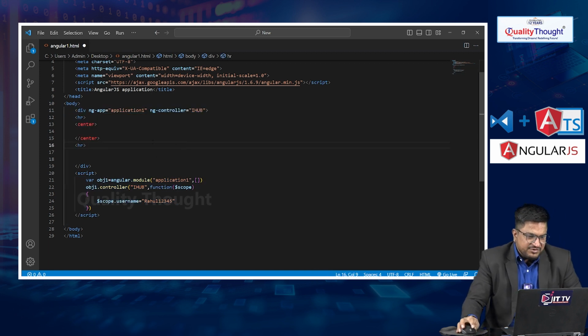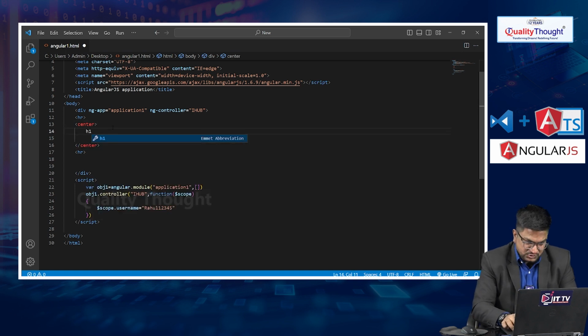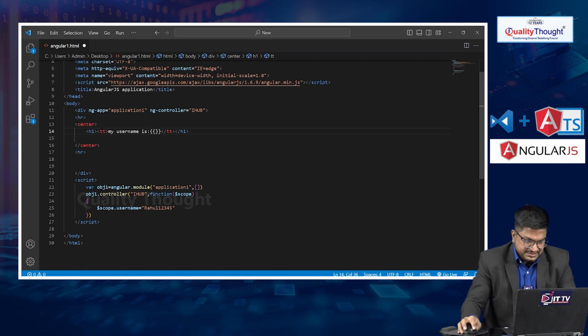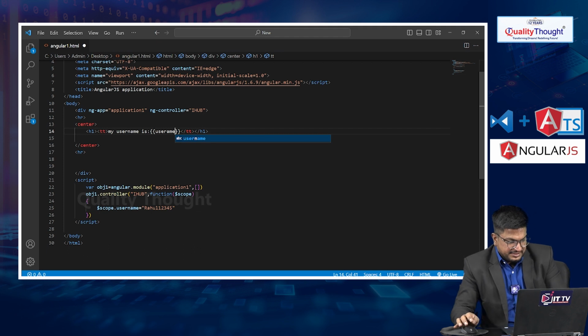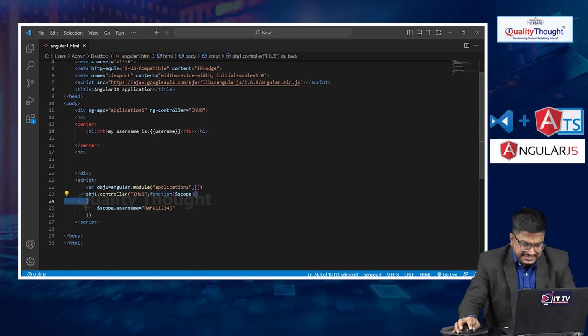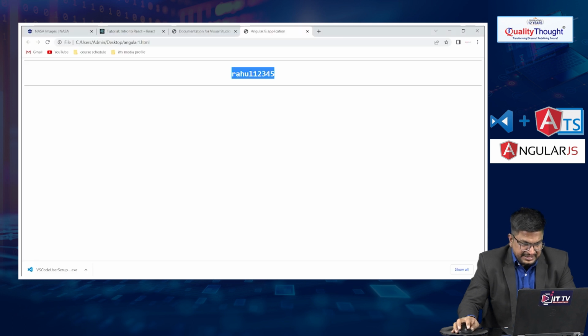So now what I want to do, how can we access it here? For example, let's say h1, I'm taking h1 here. My username is, colon, two curly braces. Let me pass whatever the variable name is here. For example, my variable name is username. Now we'll get the same output. Let me refresh and see what my username is.